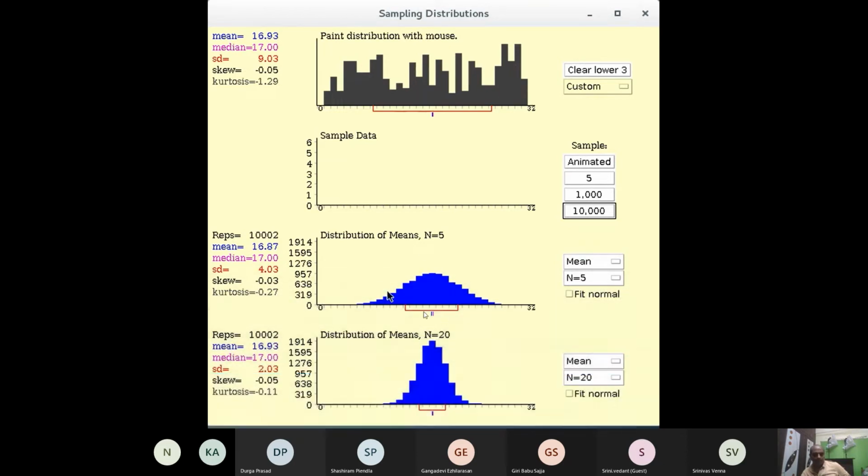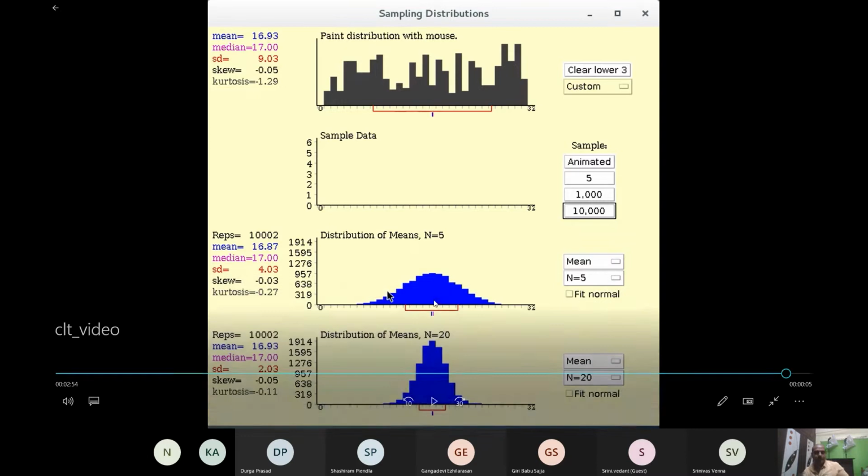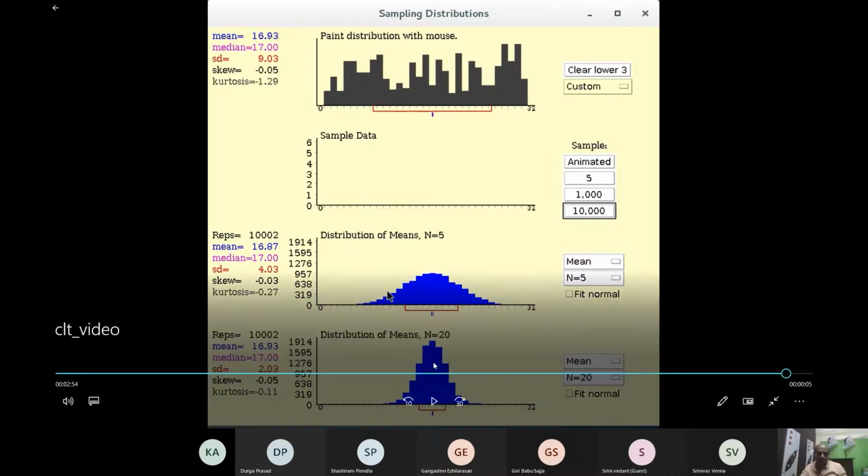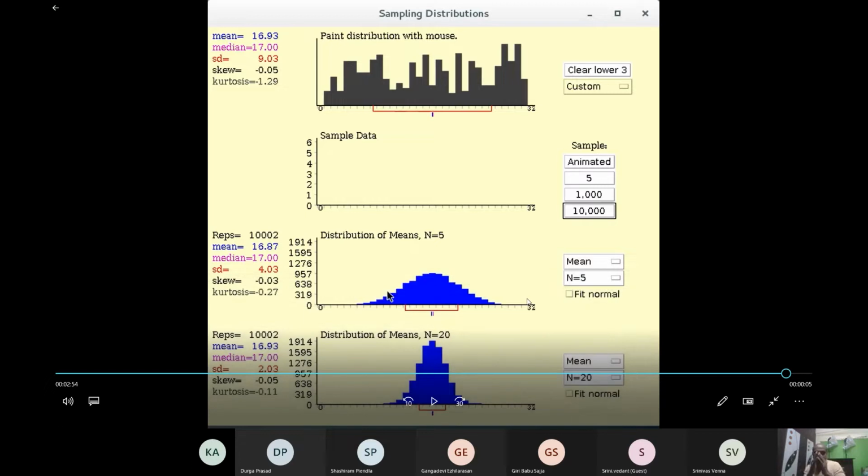If you look carefully, on this one the spread is more. When the sample size is less, the normal distribution spread is more, which means the standard deviation is going to be more. On this one, when the sample size is big, the spread is less. Spread is less means data is going to be close to the mean.